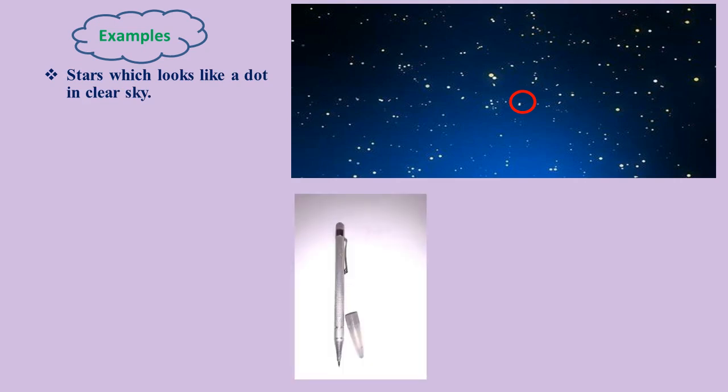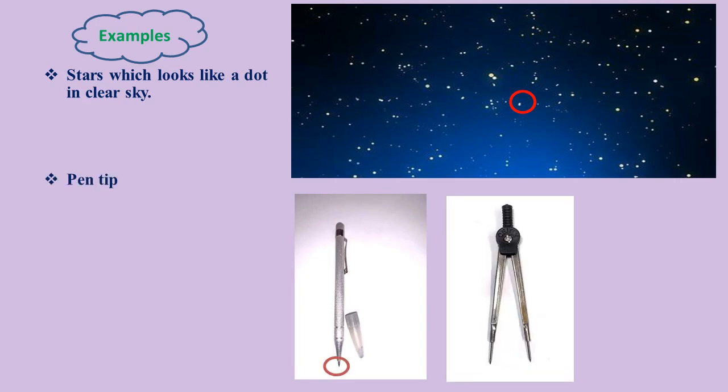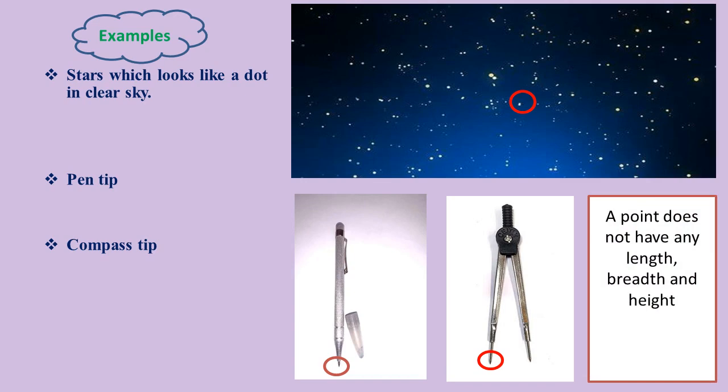The tip of your pen or pencil also denotes a point. The tip of a compass or a divider denotes a point. In English, whenever we finish a sentence, we put a dot at the end, which shows the completion of the sentence. That also is an example of a point.